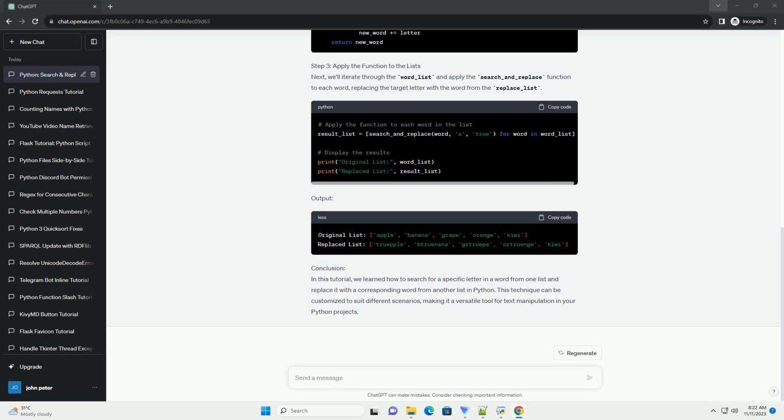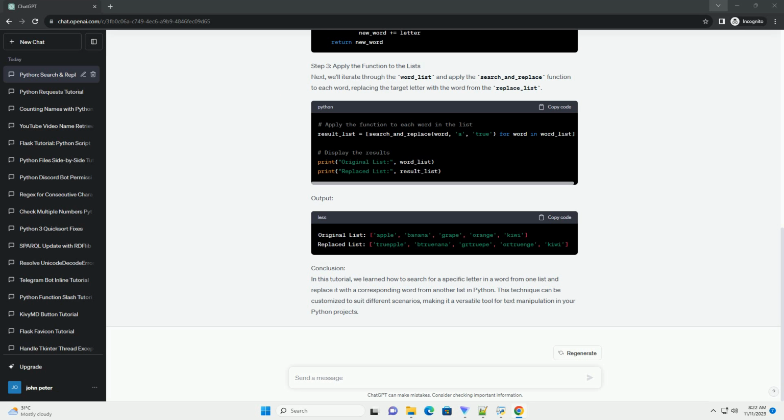Step 3. Test with different letters. Feel free to test the function with different letters to see how it performs the search and replace operation. Conclusion. You've learned how to create a simple Python function to search for a specific letter in words within a list and replace it with a corresponding word from another list. This basic concept can be expanded for more complex scenarios or integrated into larger programs for text manipulation tasks.